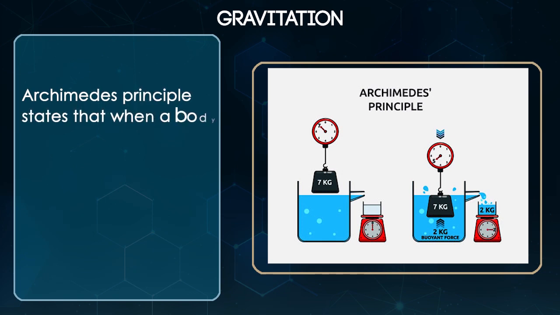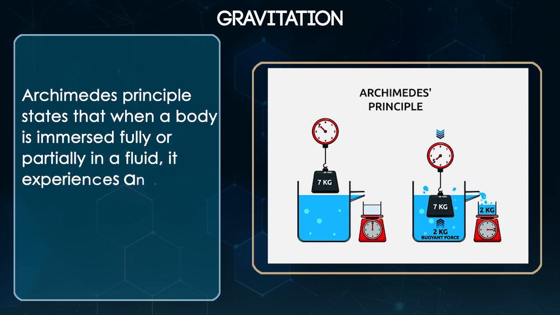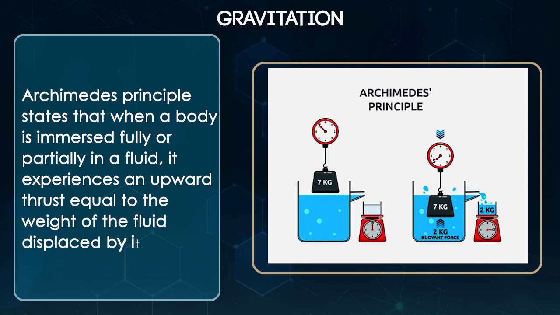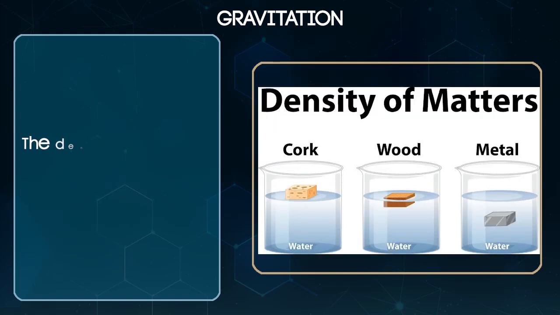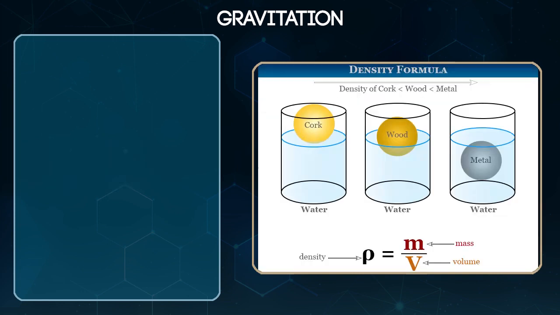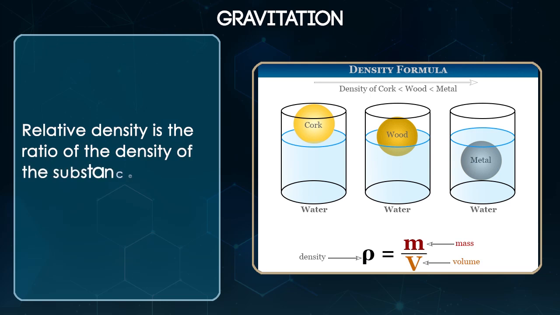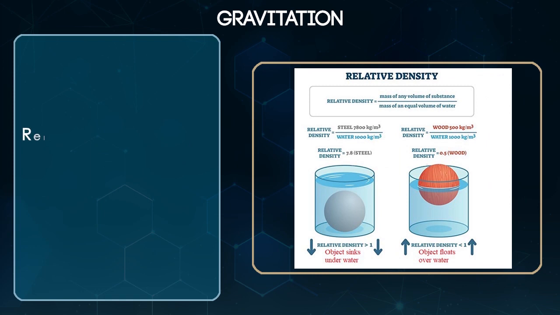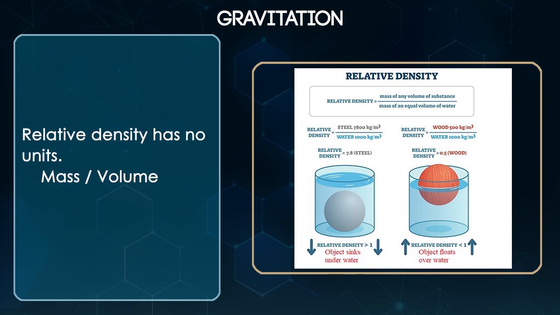Archimedes' principle states that when a body is immersed fully or partially in a fluid, it experiences an upward thrust equal to the weight of the fluid displaced by it. The density of a substance is its mass per unit volume. Relative density is the ratio of the density of the substance to the density of water at 4 degrees Celsius. Relative density has no units. Mass by volume.